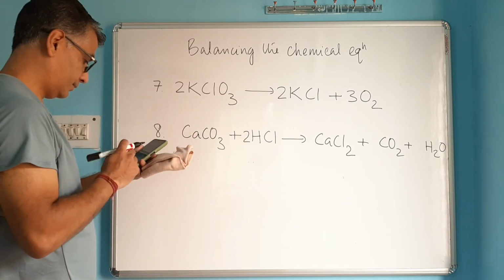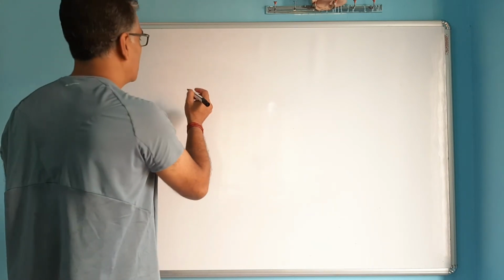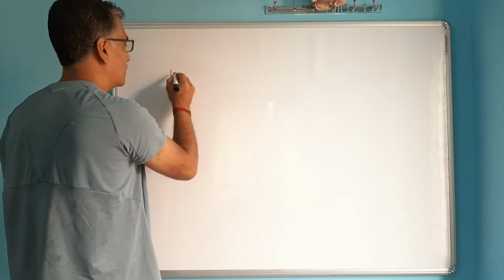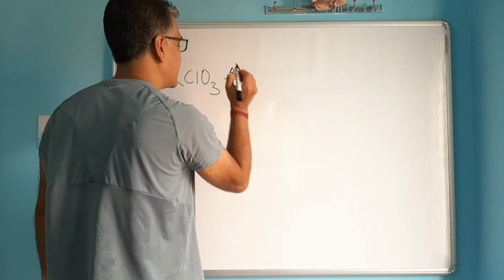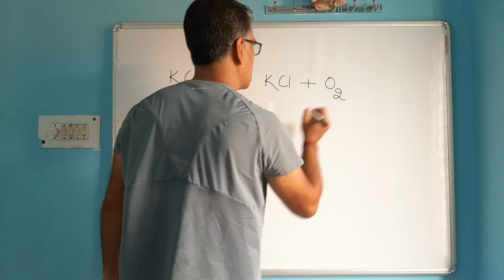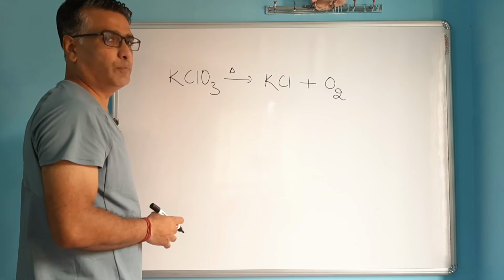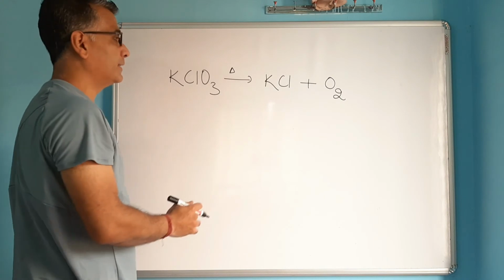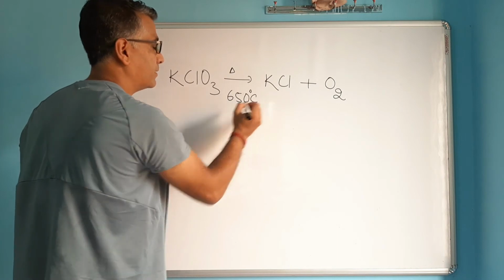Now next, after balancing the equation, next we'll learn about the catalyst, because from the previous video of preparation of oxygen in lab, you must have noticed that potassium chlorate, this compound, when heated in a test tube, will break to form potassium chloride and oxygen gas. You have already balanced this equation also. But this reaction is not that simple, because if you try to break potassium chlorate to prepare oxygen like this, a lot of heating is required. About 650 degrees Celsius is required.